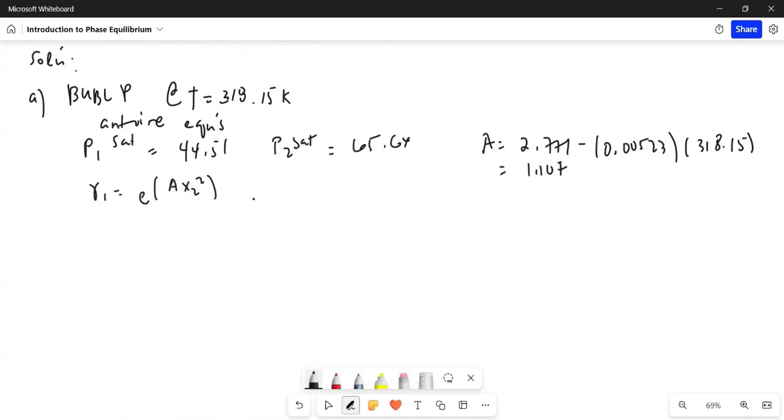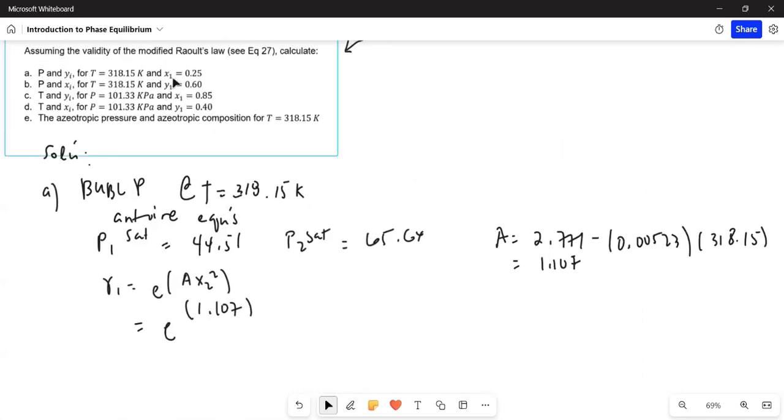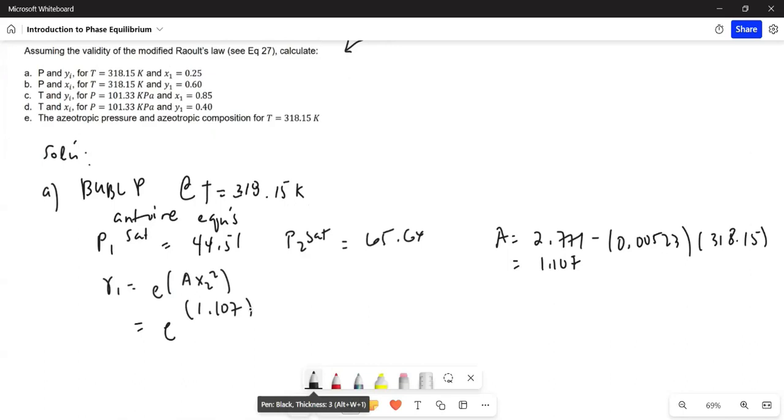So I will write here e to the 1.107 multiplied by x2 squared. Okay? So what is x2? 1 minus x sub 1. X sub 1 is given.